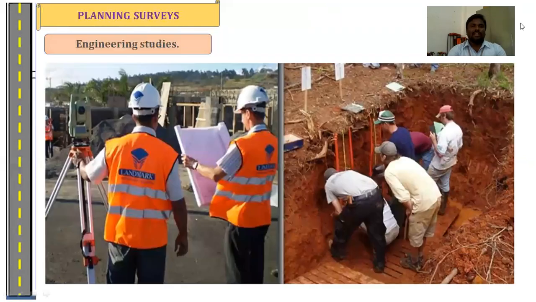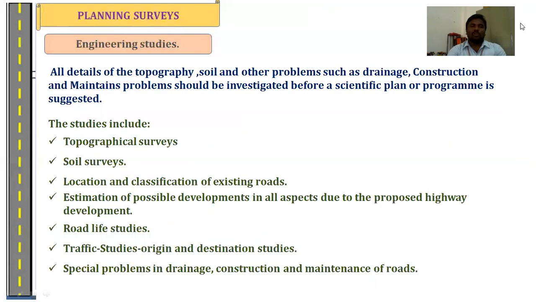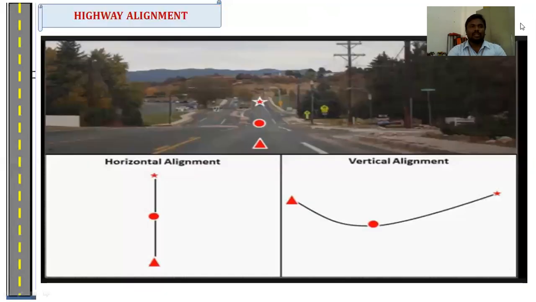Next one is the engineering studies. In engineering studies, we conduct different types of technical surveys. From that, we can collect the topographical survey, soil survey, location and classification of existing roads, estimation and possible developments of all aspects due to the proposed highway development, road life studies, traffic studies, and origin and destination studies. From the engineering studies, we can collect all the technical data related to the design and function of the highway project.